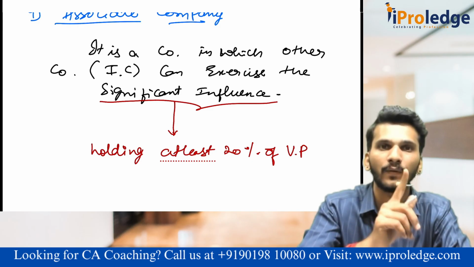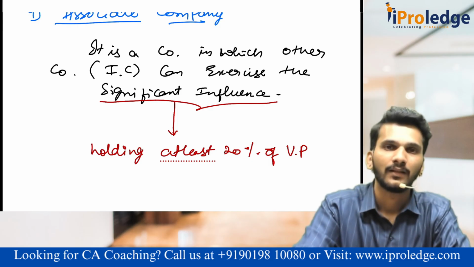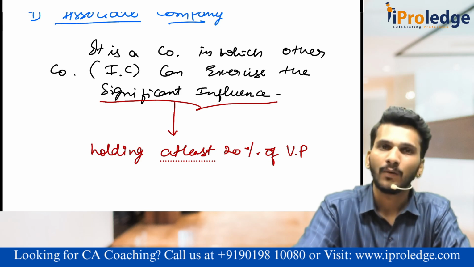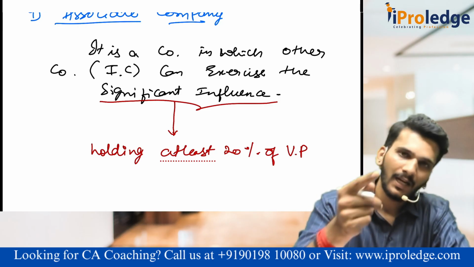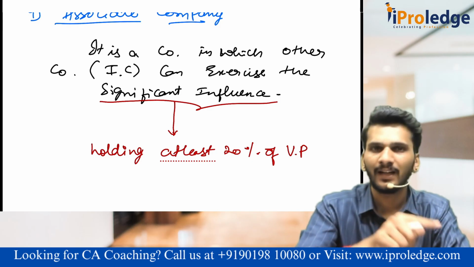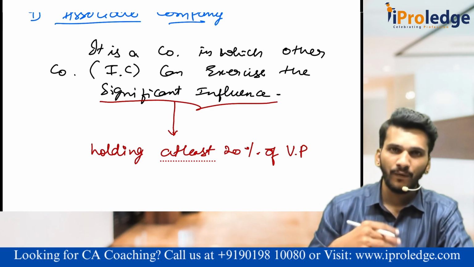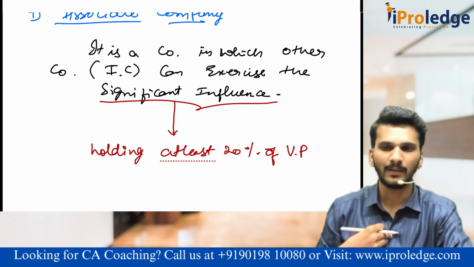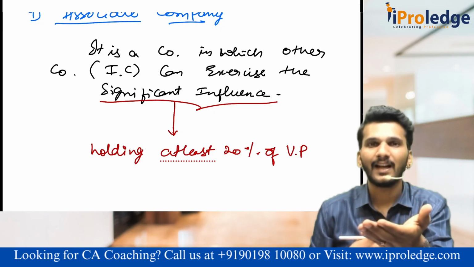No. Don't forget that. We just discussed that holding and subsidiary company, in which the other company has control of more than 50% of the voting power. The moment it crosses 50, it becomes holding and subsidiary. It is up to 50, not exactly 50, up to 50 and more than 20 is called as associate and investor company. The company which invested in the company is called as investor company. The company in which the company has invested, this company is called as associate company.